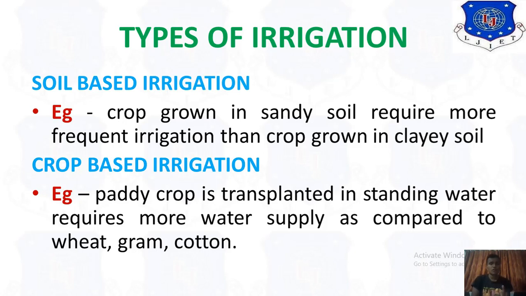So that is more water supply required in the crop based irrigation systems. Okay, those are the types of irrigation system on the basis of soil and crop.